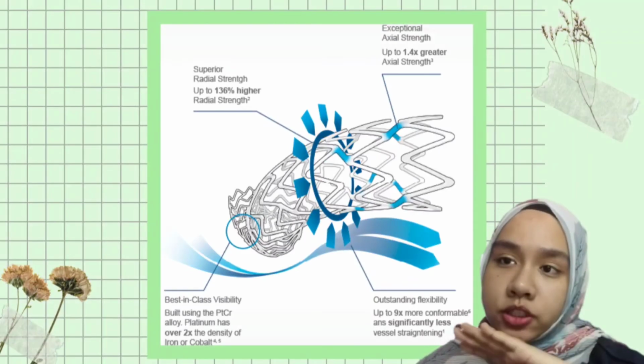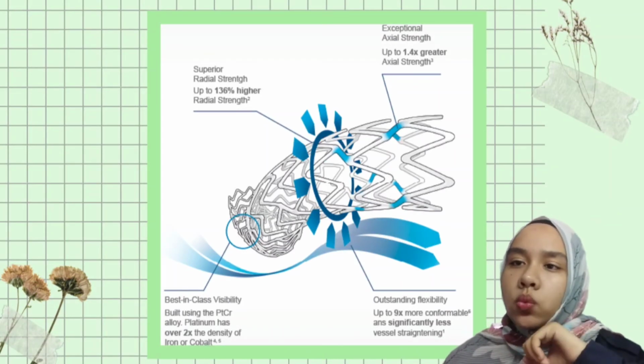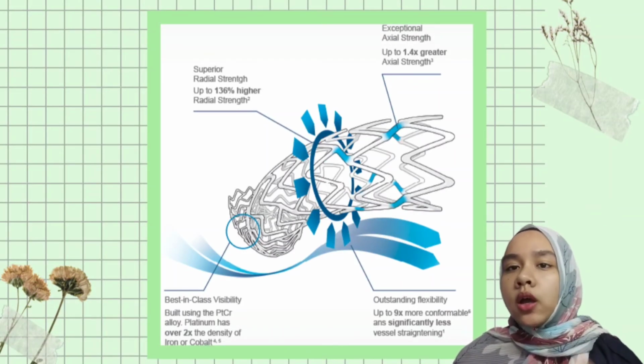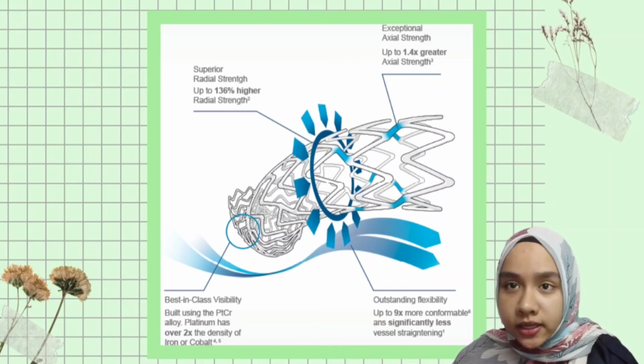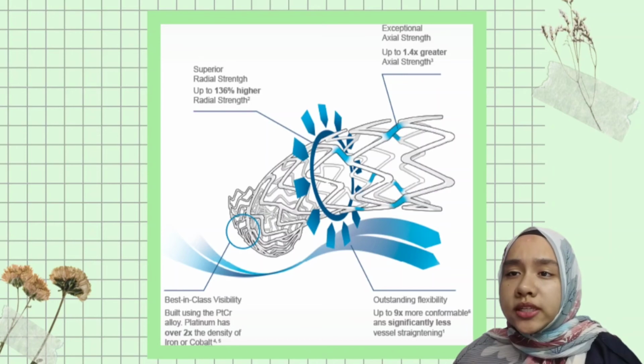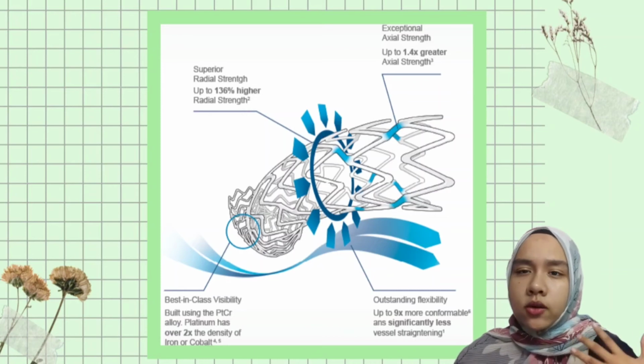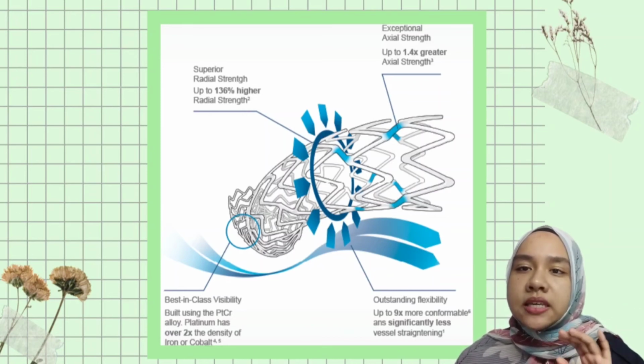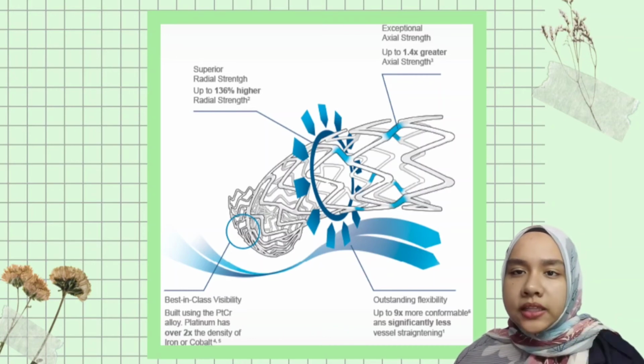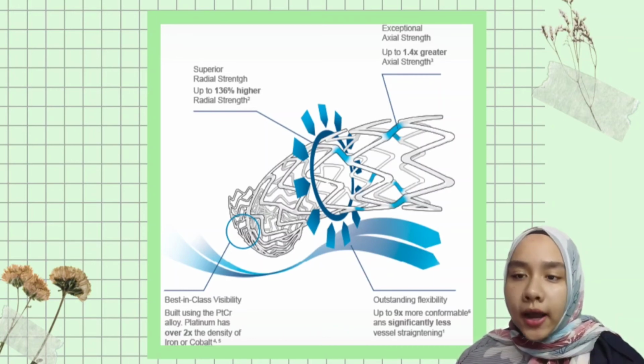For exceptional axial strength, it has up to 1.4 times greater axial strength, superior radial strength with up to 136% higher radial strength, and outstanding flexibility with up to 9 times more conformability, significantly less vessel straightening, and best in class visibility, built using the PtCr alloy. Platinum has over 2 times the density of iron or cobalt.